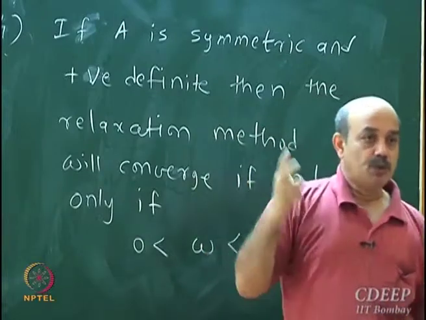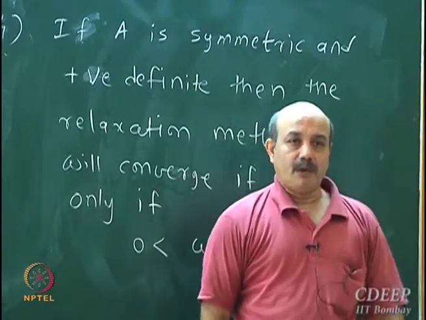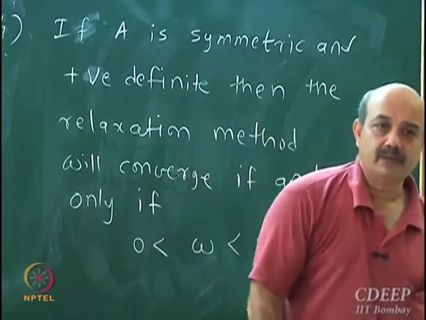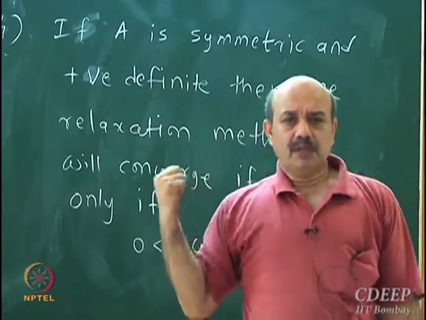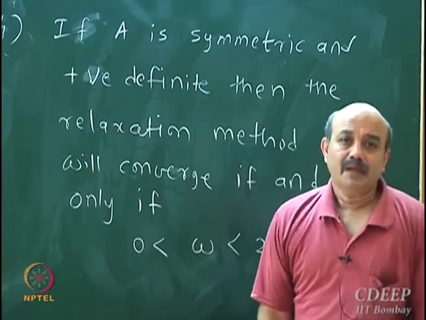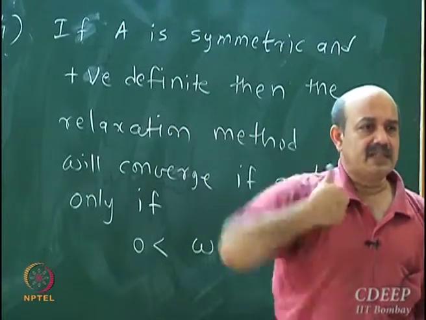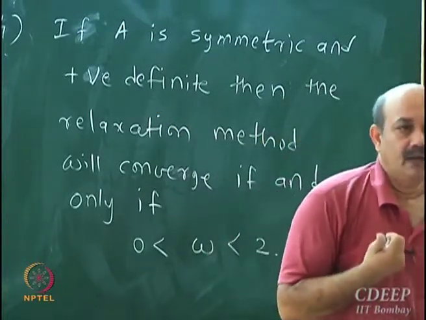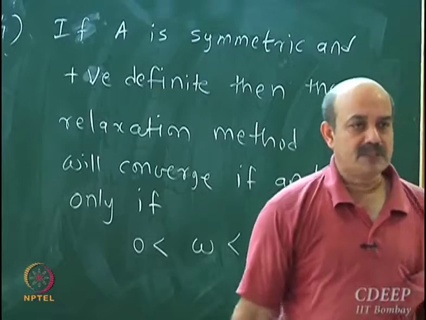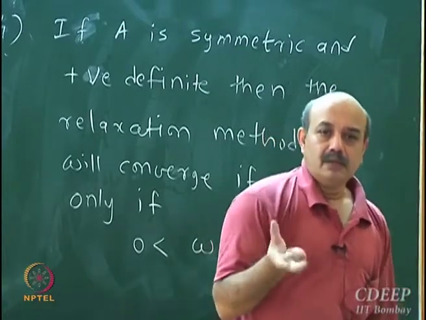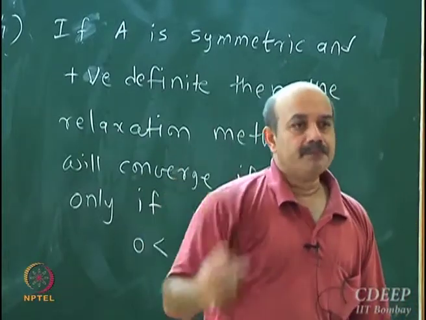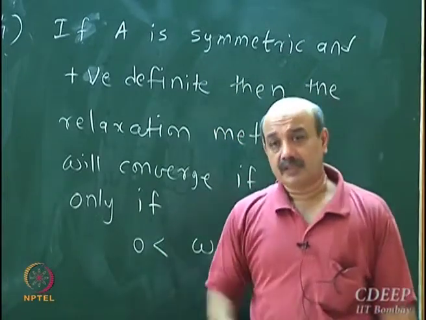And whenever you are not sure about the A matrix in an arbitrary large-scale problem, if you want to use iterative schemes for solving Ax equal to b, it's better to use a relaxation method in which you transform the problem, because in general the relaxation method will converge faster than the Gauss-Seidel method. I'll show you in a very small example that the Jacobi method is typically the slowest to converge. Gauss-Seidel is faster, and if you choose omega properly, the relaxation method will converge even faster.